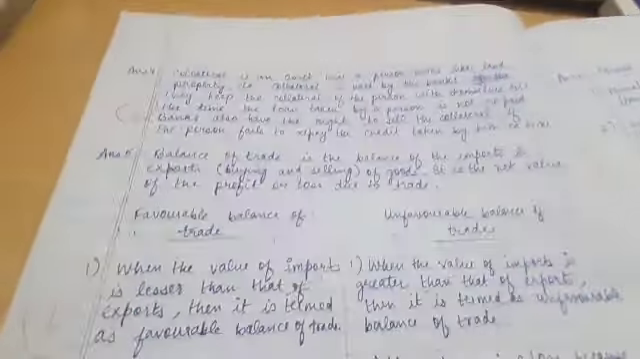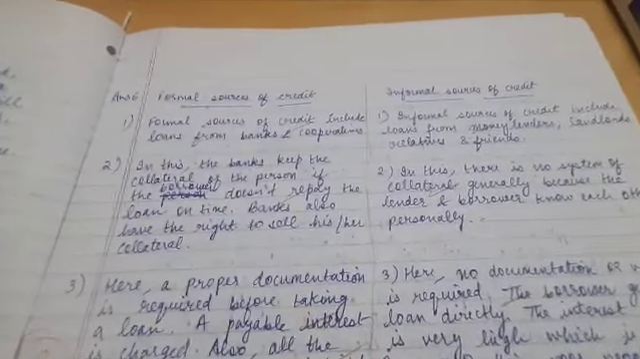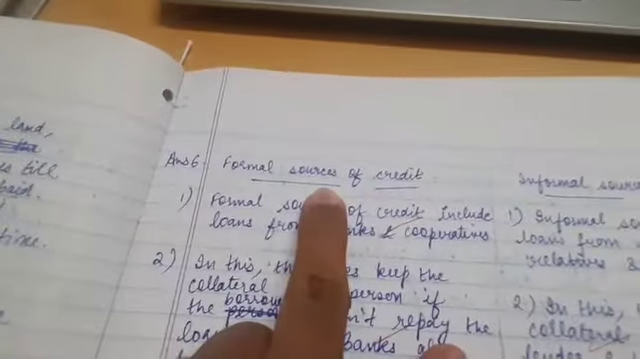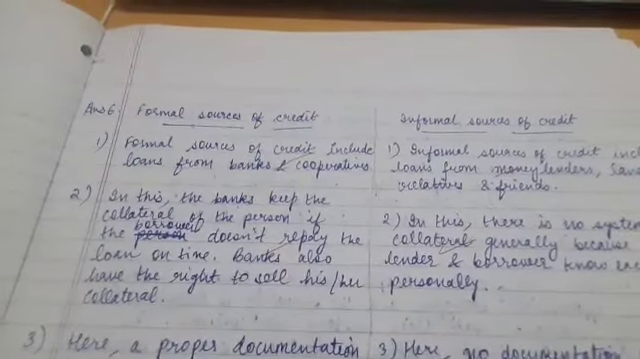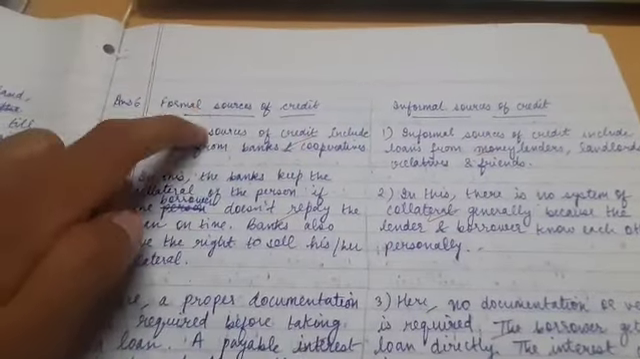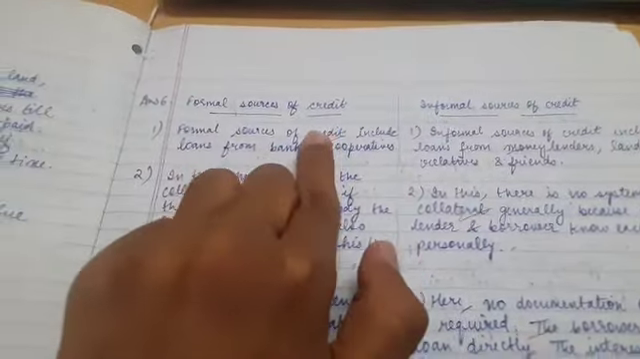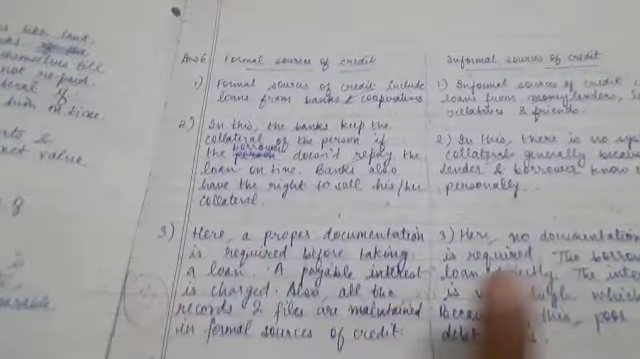Let's have a look at the 3 marker ones. Difference related questions. The first thing to note is make a T table for differences. First point, let's say formal sources of credit and informal sources of credit, you have to differentiate between them. An important point to note is your alignment has to be the same. If the first point is over here, the first point of the other side should match with it. It should be properly oriented. Same with the second point and the third point. And they must be connected.